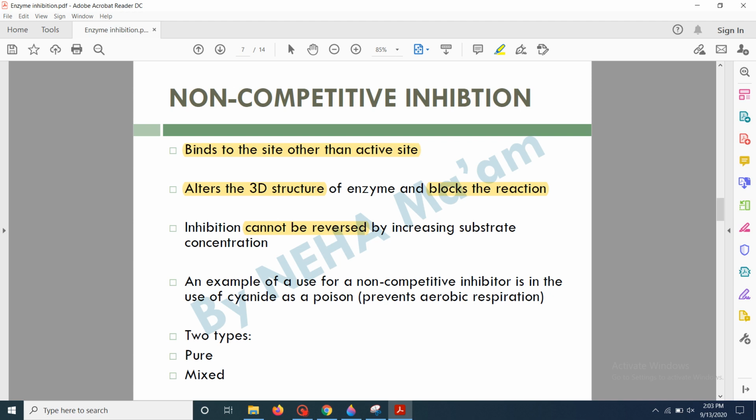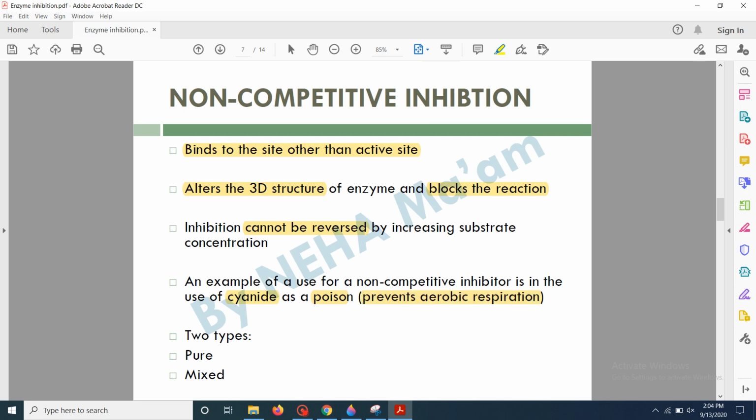Next, an example of non-competitive inhibition includes the usage of cyanide. Cyanide works as a non-competitive inhibitor, or as a poison, that prevents the electron transport through the electron transport chain in aerobic respiration. So it is basically preventing aerobic respiration.